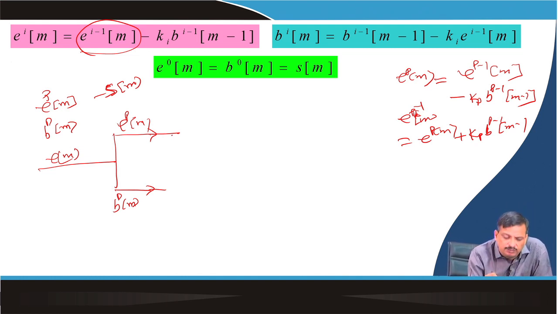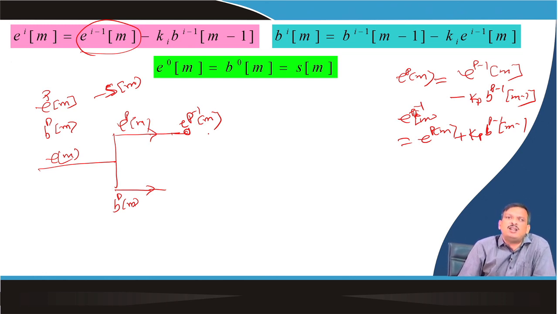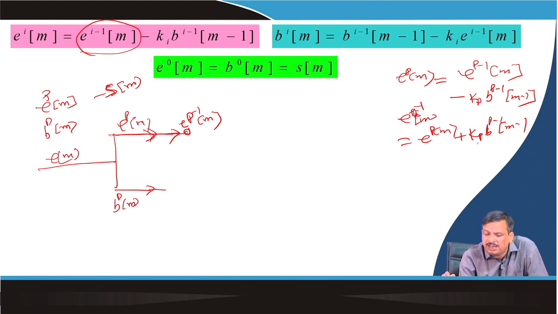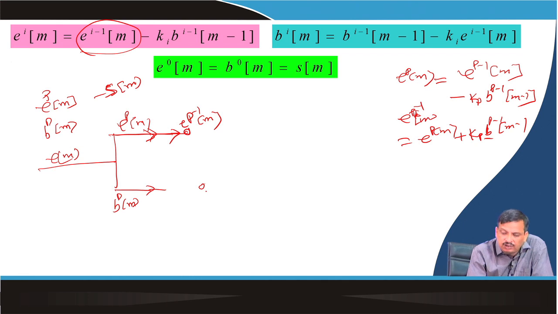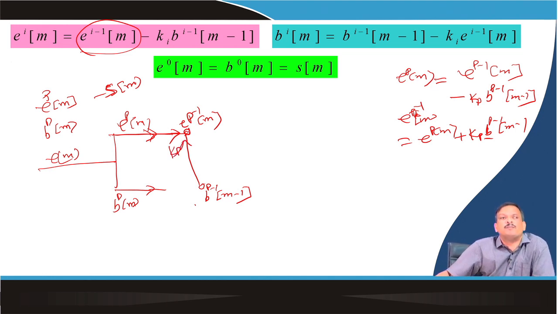So, let us say this point is my EP minus 1 M. So, how do I know? EP minus 1 M is nothing but EPM, so this signal directly goes to here and I require Kp multiplied by Bp minus 1. So, let us say this one is Bp minus 1, M minus 1. This one will be multiplied by plus Kp and I will get EP minus 1 M. So, how do I get Bp minus 1 M?